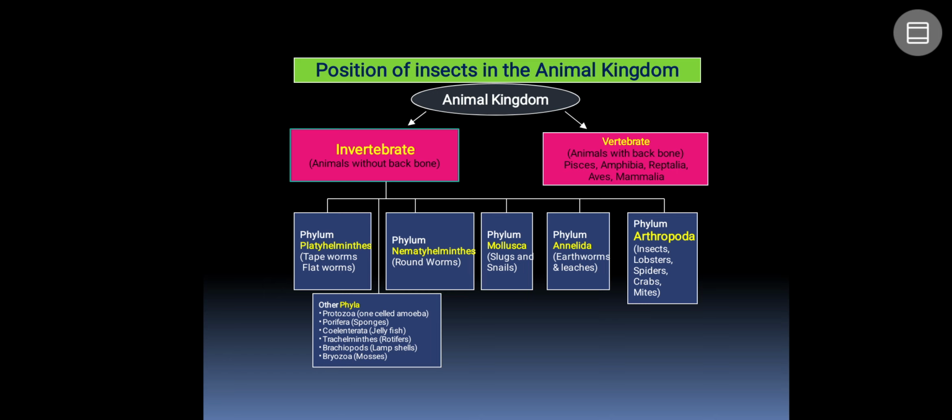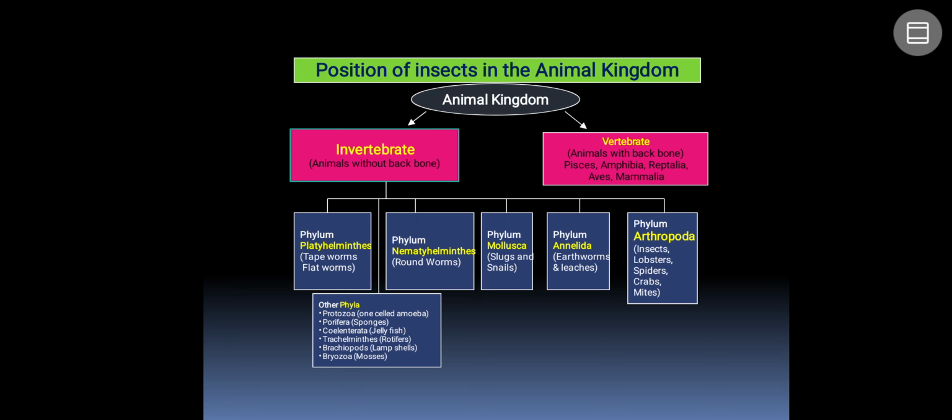Now, if you look at the position of insects in the animal kingdom, it is classified into invertebrates and vertebrates. Invertebrates are animals without any backbone, and vertebrates are animals with a backbone, like fishes, amphibia, reptilia, aves, including human beings who come under the mammalia. So insects come under invertebrata since they don't have any backbone.